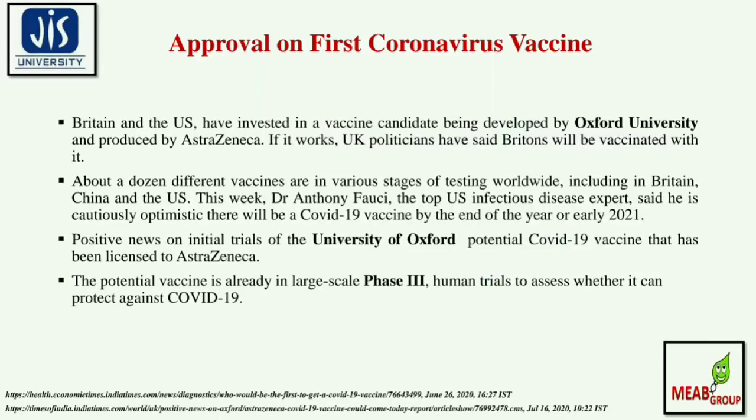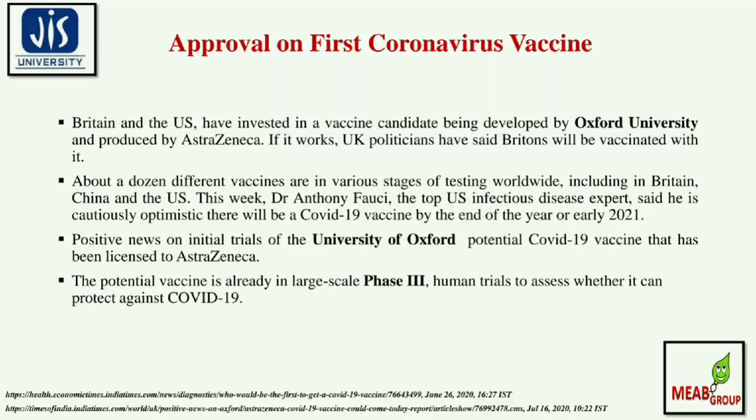Russia has become the first country in the world to approve a vaccine for the coronavirus SARS-CoV-2. President Putin announced last week through the global health authority that the vaccine has yet to complete late-stage clinical trials to determine its safety and effectiveness. Britain and the US have invested in a vaccine candidate being developed by Oxford University and produced by AstraZeneca. If it works, the UK politician has said Britain will be vaccinated with it.